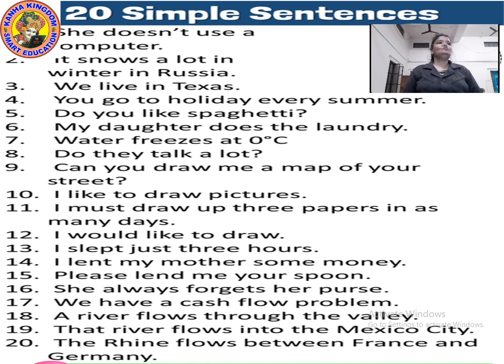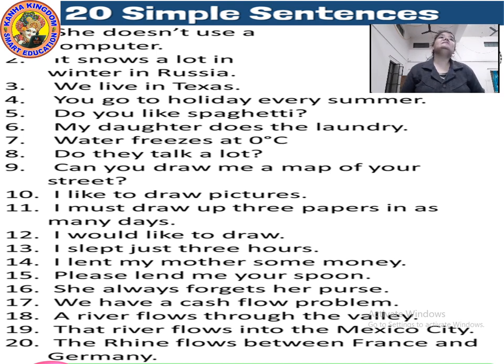The river flows through the valley. A river, single subject, flows, verb. That river flows into Mexico City. That river, single subject, flows, single verb. Now you would say, ma'am, all the sentences are single verb, single subject. Then what is different? The difference is that these simple sentences having a single verb and single subject are easy to identify.